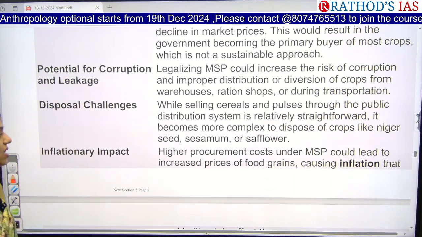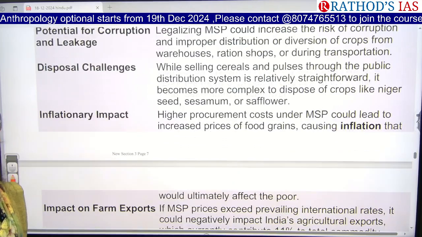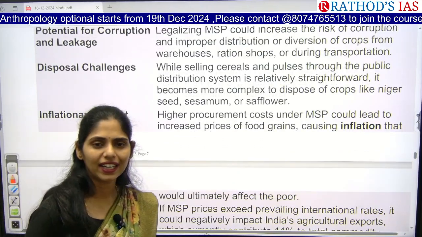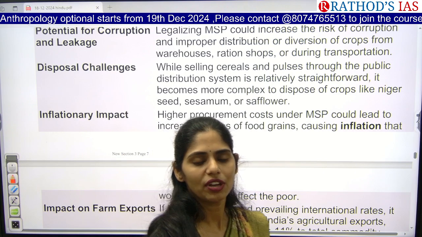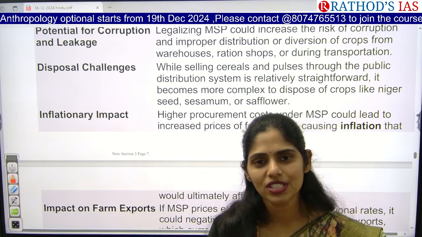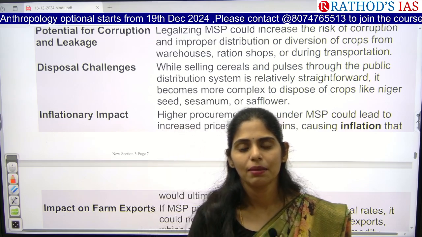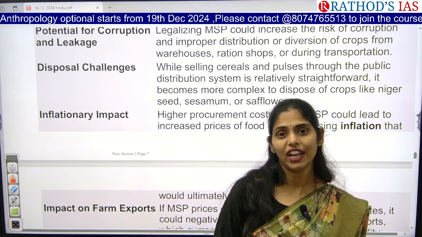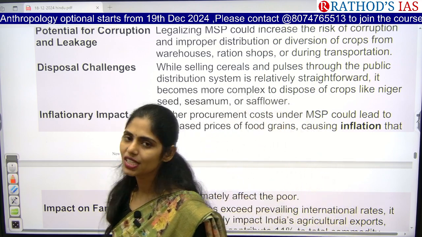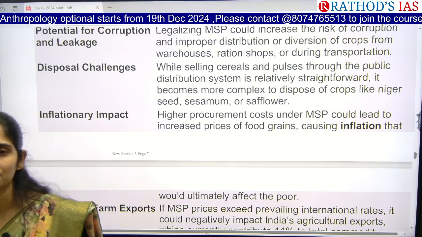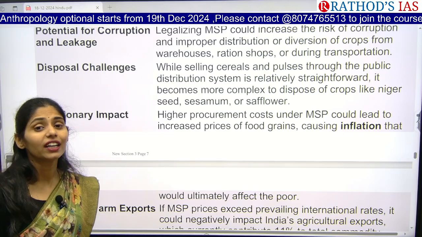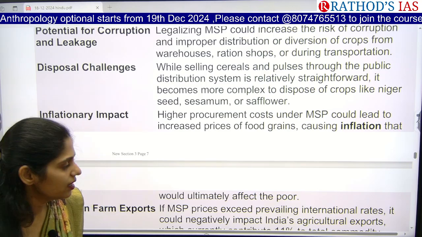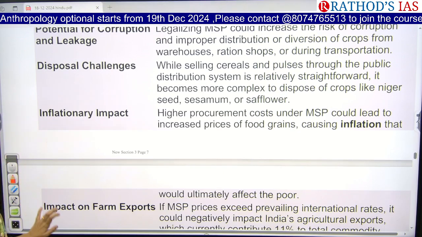And the next one here is, if the MSP is high compared to the market price, then what happens? Everyone will sell their produce at that MSP. MSP is very high, so obviously it will lead to inflation in the market. Whenever there is inflation, the purchasing power of people will decrease and will further affect malnutrition and hunger, right? So these are some important problems.